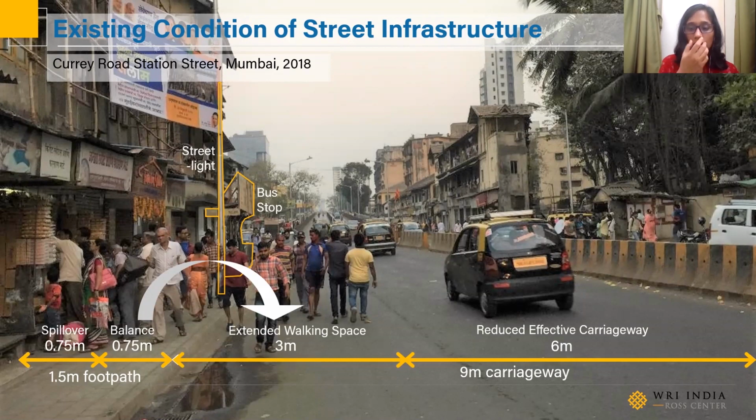What we have essentially is that we're operating at 30% less carriageway space, which is as good as where we were before we widened our roads. But in this case, people's lives are also being risked. This photo was taken just before the evening peak hour, where the number of both pedestrians and vehicles is only going to increase from what we see here.